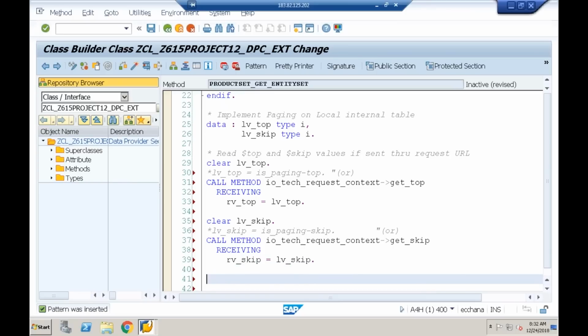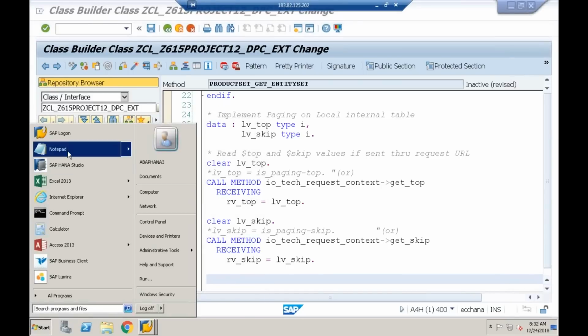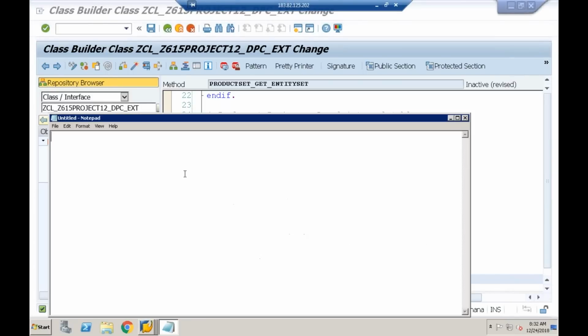Now, what is the concept of skip and top? Suppose I'm having some 120 entries, overall 120 products. I'll give the $skip value as 4 and the $top value as 5. What is the meaning of that?